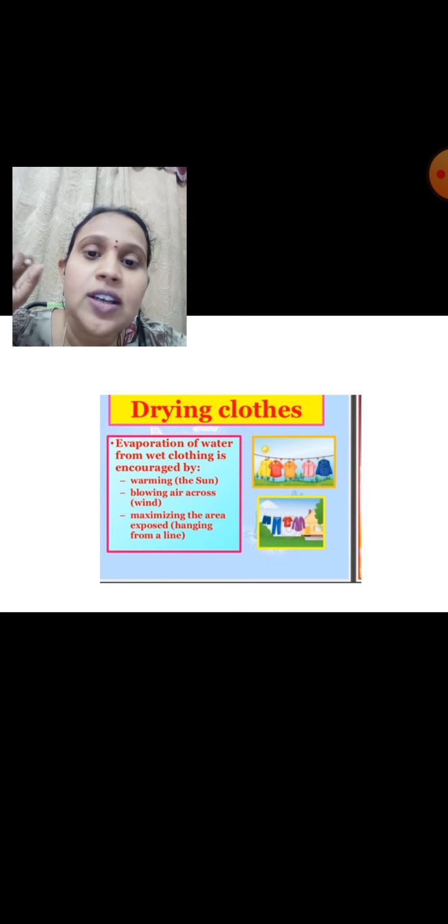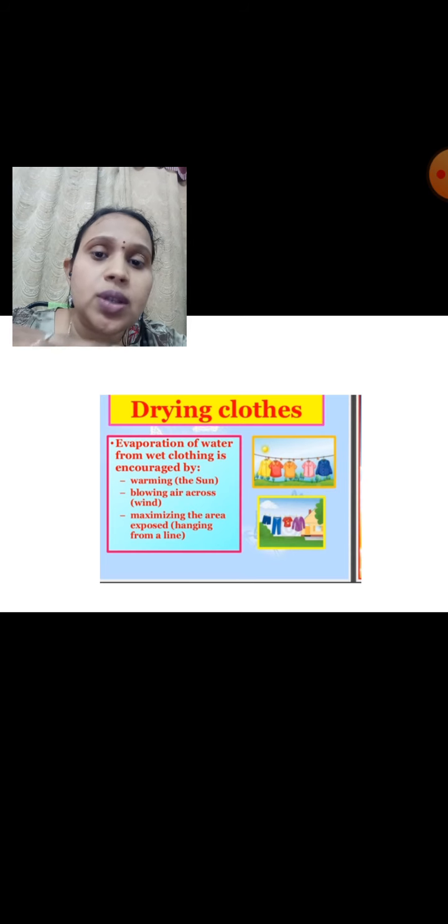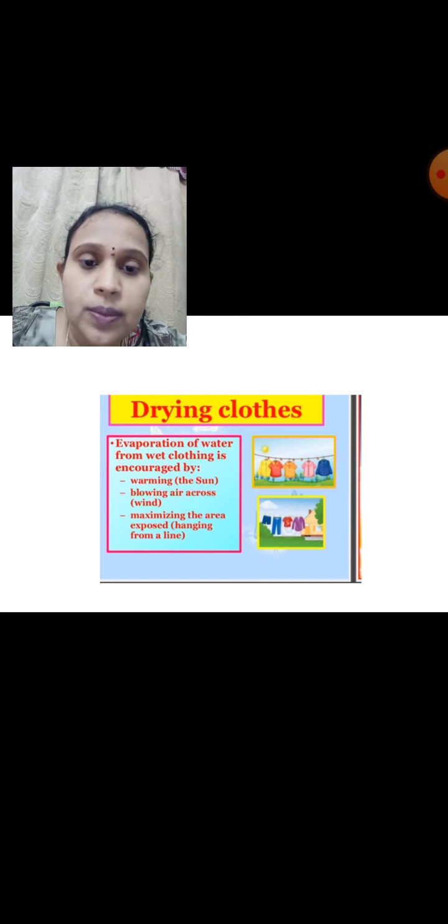In general, on a windy day the cloth will get dry sooner. Why? Because the surface area of the cloth is exposed to the atmosphere, and as the wind blows onto the cloth, it takes away the water particles from the cloth and helps it dry soon. So if wind speed is more, the rate of evaporation will be more.